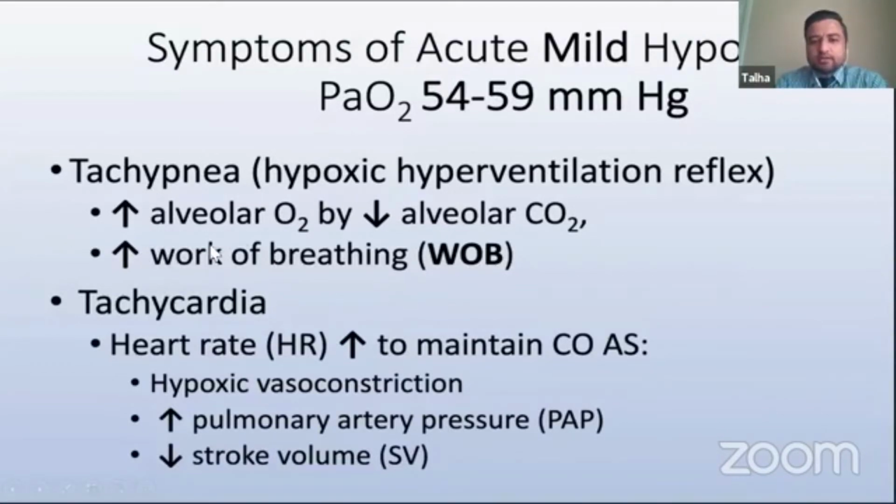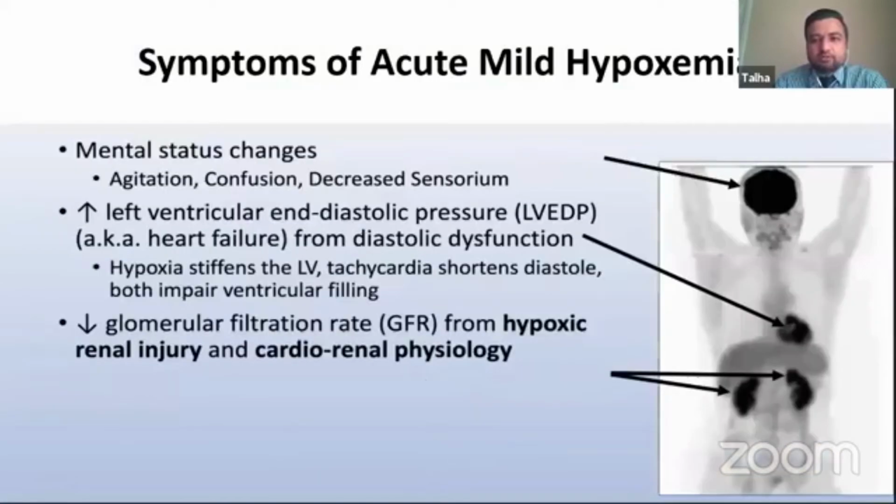And when it does that, there's an increased work of breathing. We have to remember that other supratentorial causes of tachypnea, like pain or anxiety, do not really cause any diaphragmatic weakness or increased work of breathing, as opposed to mild hypoxemia, which can give you increased work of breathing and diaphragmatic weakness. The next thing is tachycardia. With hypoxemia, there is pulmonary artery pressure elevation, which can decrease stroke volume. So to maintain the body's cardiac output, there's sometimes reflex tachycardia, and that's also one of the manifestations of mild hypoxemia.